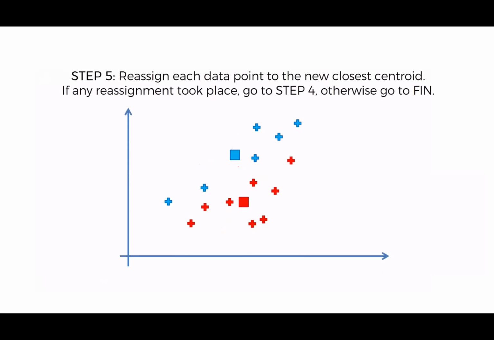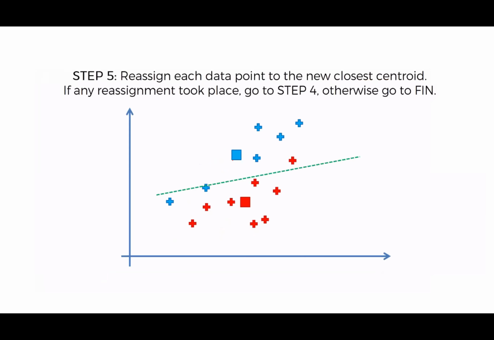Right, so now I reassign the data points to the new closest centroid. I will again divide my data and assign all the data points to the nearest centroid. Right, so I will draw the perpendicular bisector. All these points will come into this cluster. All these points will come into this cluster.